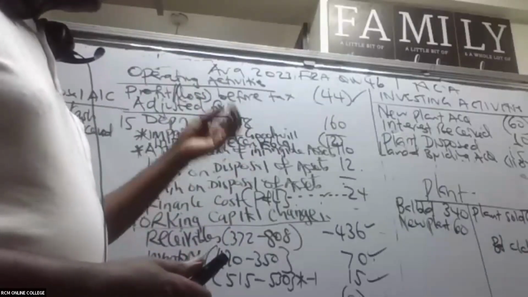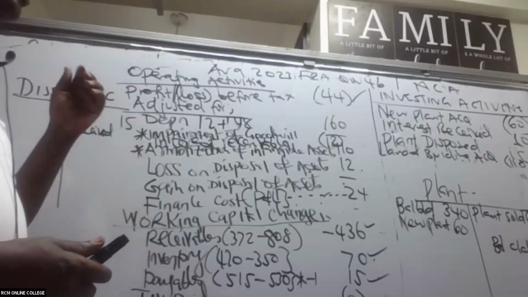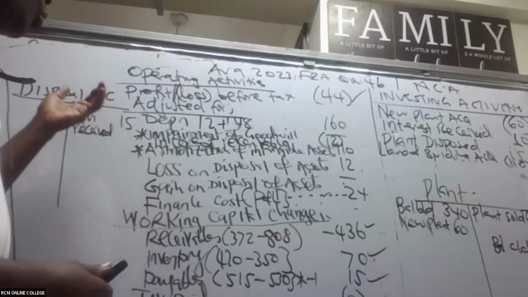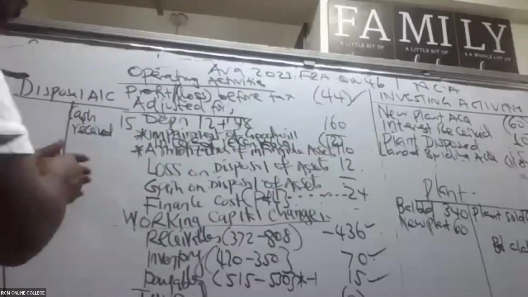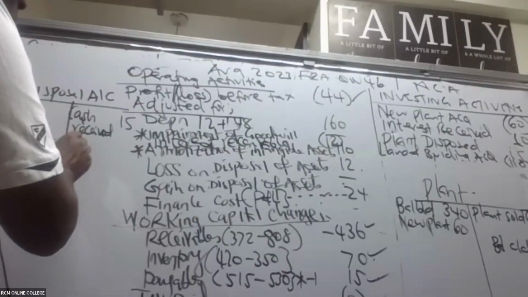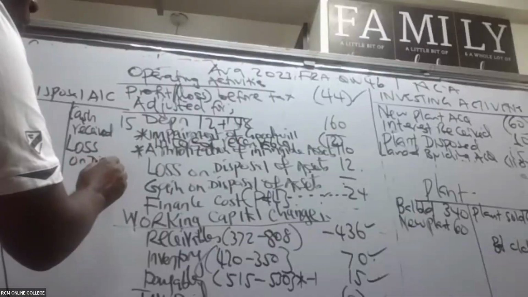And then they have given us the loss on disposal. Whenever we get a loss on disposal, what do you do? You credit disposals account, you debit the P&L. So we have here loss on disposal.